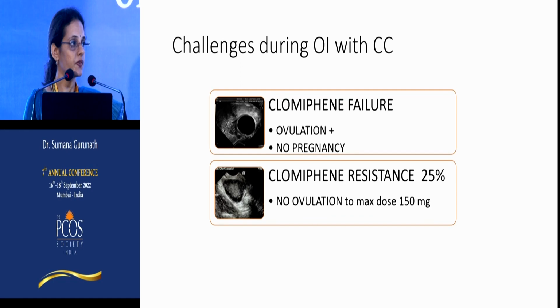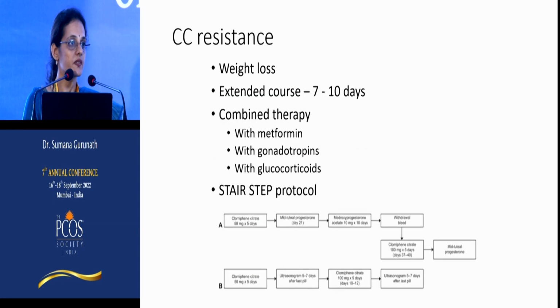So what are the challenges that we face when we are doing induction? Two problems. One, clomiphene failure, that is the woman is ovulating but doesn't get pregnant. Second, clomiphene resistance, that is there is no ovulation to maximum dose of 150. So what do we do? If there is resistance, obviously it's because of increased insulin resistance. So we ask them to lose weight. We can try an extended course and give not 5 days but 7 to 10 days. We can combine the therapy with metformin, with gonadotropins, or controversially with glucocorticoids.